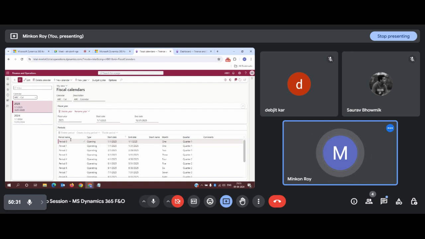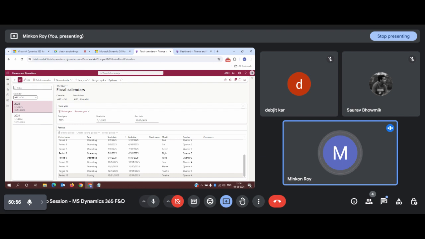So who will help us? This period zero will help us in bringing that balance into the current fiscal calendar, meaning the current fiscal year entirely. So from the previous year, if any balance needs to be transferred to the current year, period zero will help us. So this is the use of period zero. It is basically used for transferring balance from the previous fiscal period to the current fiscal period.